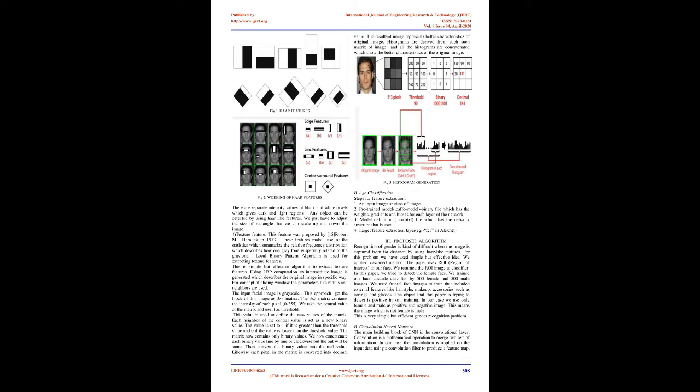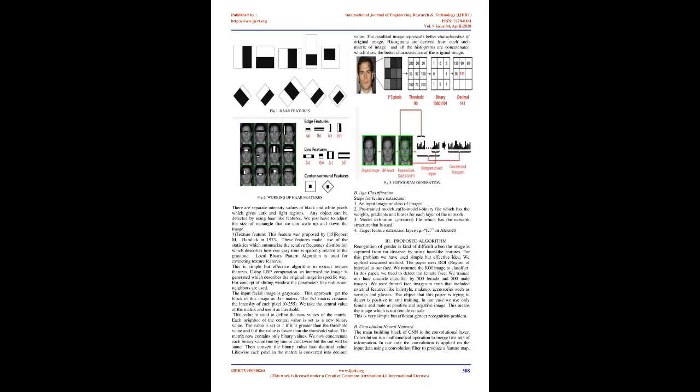3. Detector. Using Haar-like features in face detection, the image is first scanned, looking for patterns which indicate the presence of a face in the image. This is done by using Haar-like features. The Haar-like features are created by 2 or 3 adjacent rectangles with different contrast values. There are separate intensity values of black and white pixels which give dark and light regions. Any object can be detected by using Haar-like features. We just have to adjust the size of the rectangle so that we can scale the image up and down.